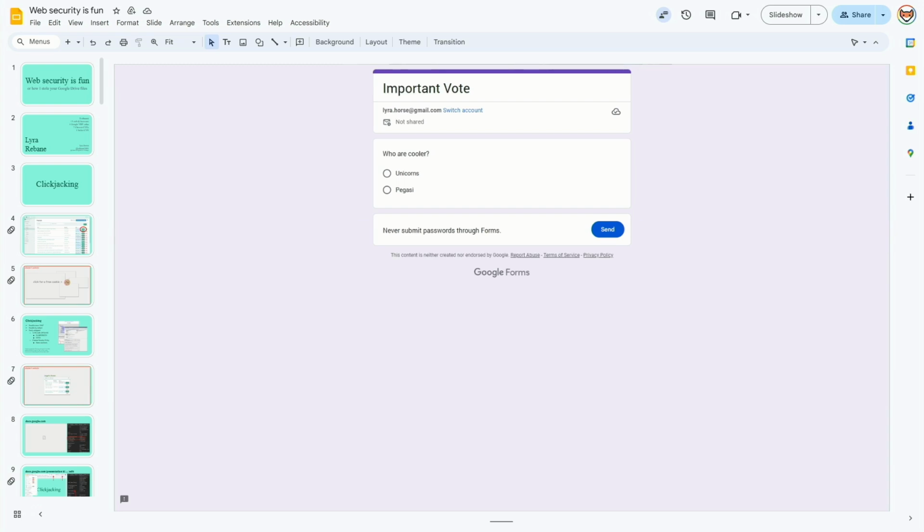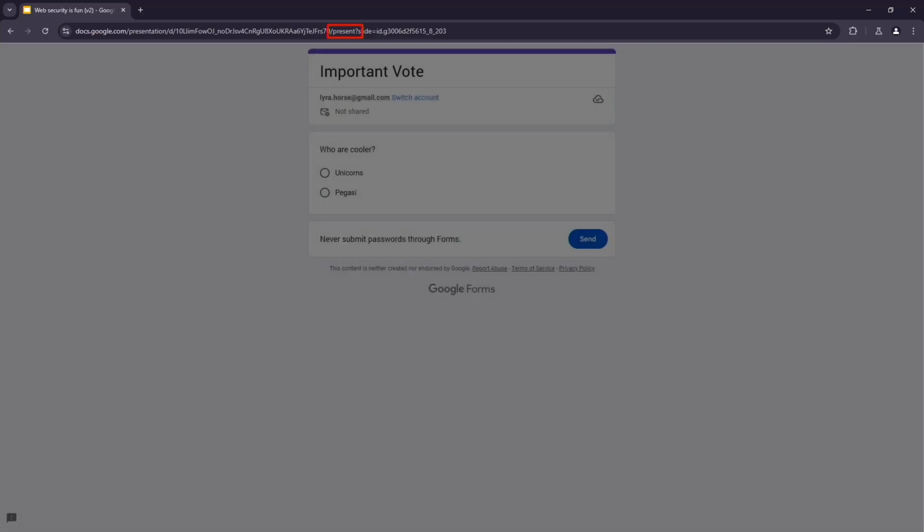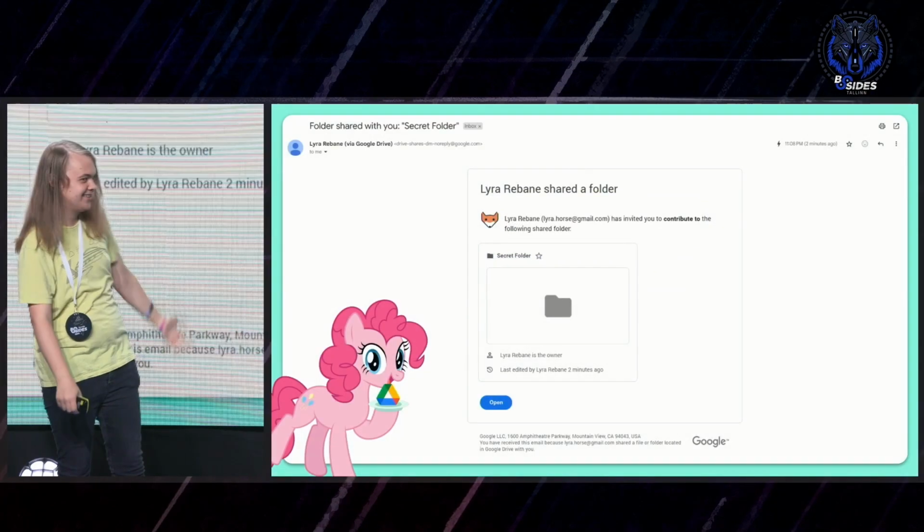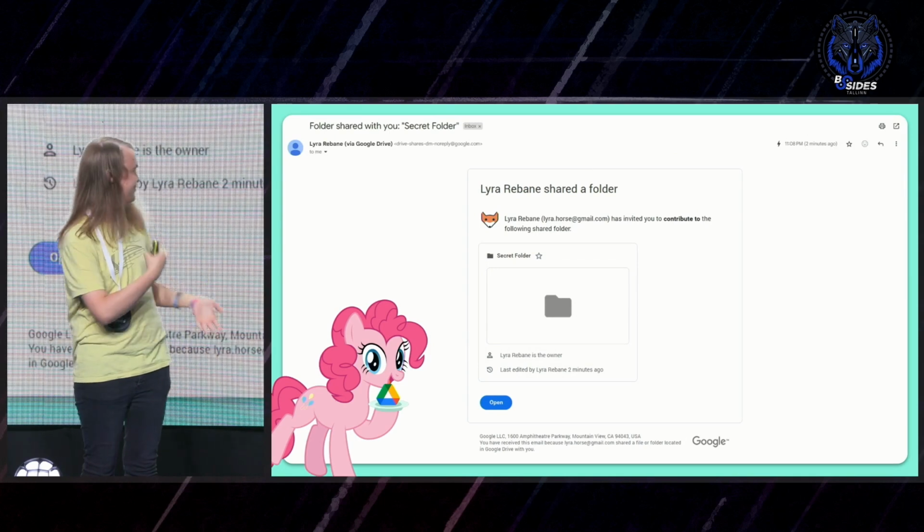And then all we have to do is get the share link, change it to say present, and this is what it looks like. So you can send this to someone. Looks like a Google form, but of course, once they fill it in and click on the send button, the button disappears. So maybe they get suspicious when they see that, but by that time, I already have their files. So that's the vulnerability chain.